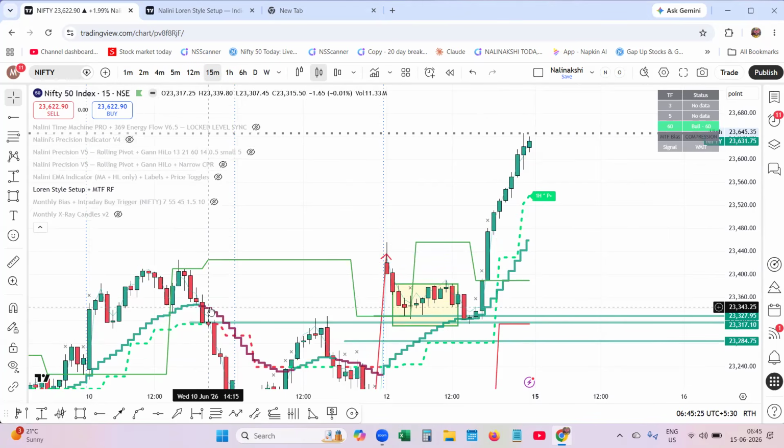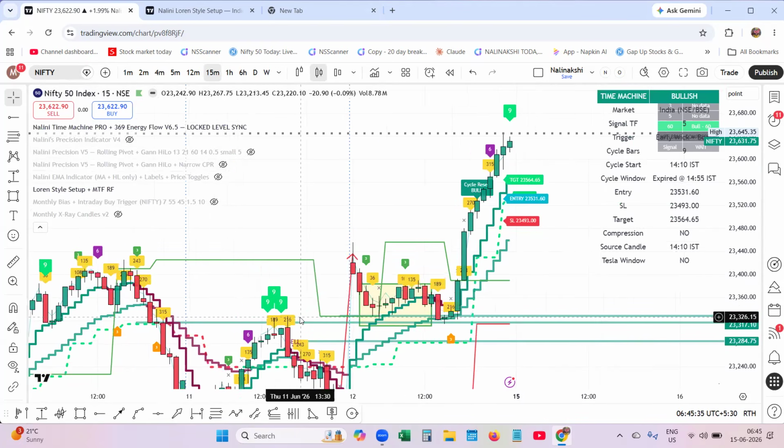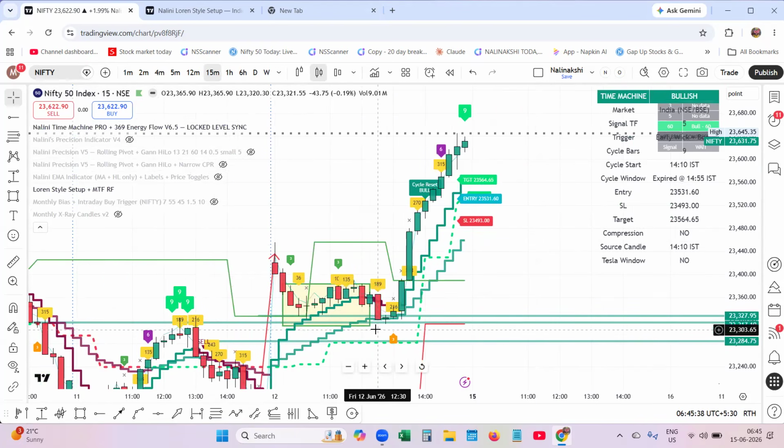Let me hide the Nalini precision engine. I have also created the Nalini time machine here. The time machine tells you the energy flow as well as the time. You know that this is around 216, 189 and 216. Around this level, 189, the noon session will start and other time frame market players come into our market.